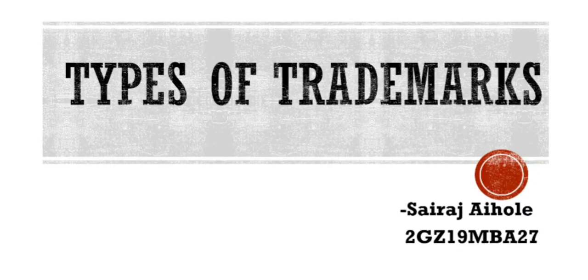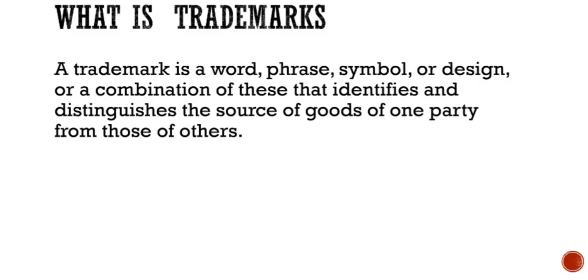Today the topic which I am going to cover is types of trademarks. Before we discuss types of trademark, let us understand what is trademark. A trademark is a word, phrase, symbol or a design or a combination of these that identifies and distinguishes the sources of goods of one party from those of another.